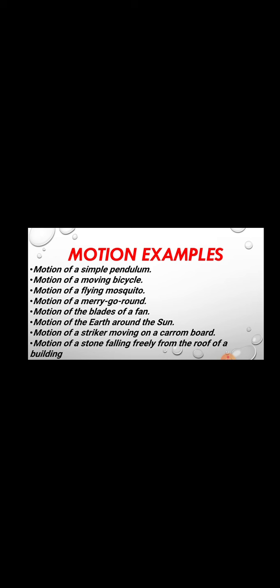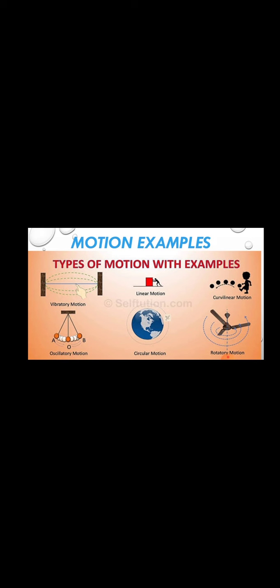Then these are the different examples which tell us the body is changing its position with respect to its surrounding. So this is actually the state of motion. And these different pictures also show that these persons or these individuals are in a state of motion because they continuously change their position. And there are different types of motion.